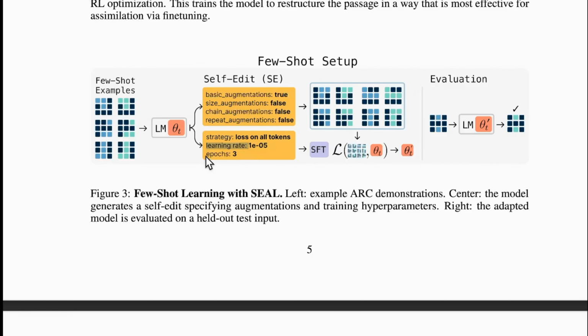Next is epochs. So epochs is how many times it goes through the data. And this is very similar to the human example that we are talking about, how many times you are reading your textbook. The more times you read it, the more familiar you get with it. Even there has to be a limit. If you repeat it multiple times, it will be exhausting, and if you repeat for very few times, maybe just one time, you might not remember it. So there is a sweet spot of learning rate and how many epochs a model is trained for.